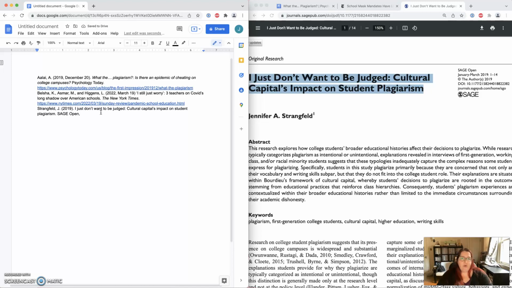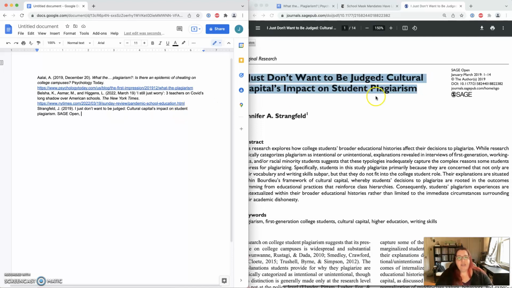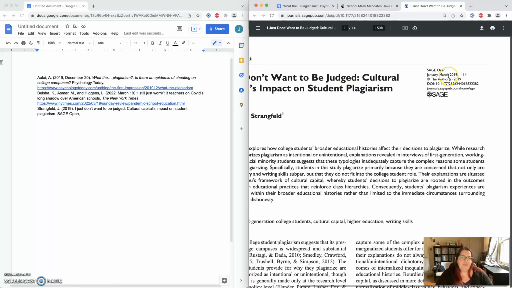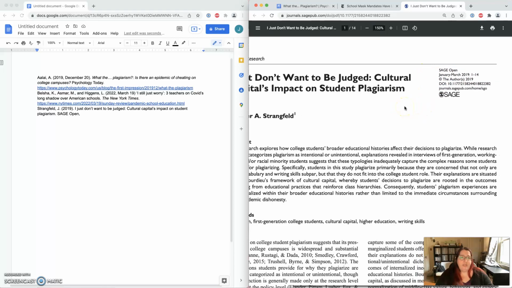You're looking for basically when it came out, and then you also need to get what's called the volume and the number. And so the easiest way to do that is actually to go back and find the original and look at the journal. Sometimes it's listed on here. In this, it's not super clear what the volume and number is.